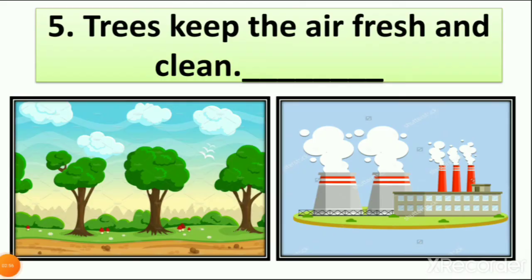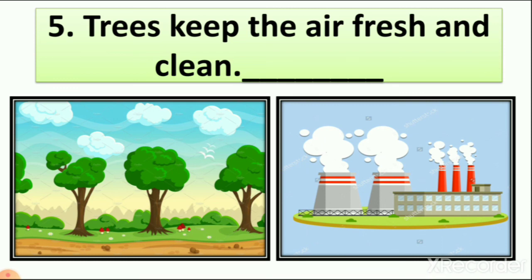Number 5, trees keep the air fresh and clean. So in first picture you can see trees. In second picture you can see factories. So when you are going from one city to another on highways, you feel the smell of factories and you cover your nose. Why? Because you don't like the smell of factories or smoke.